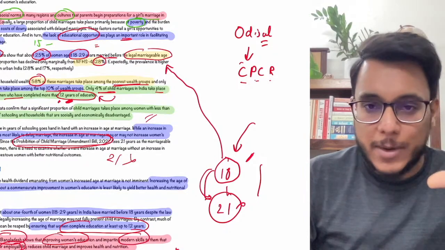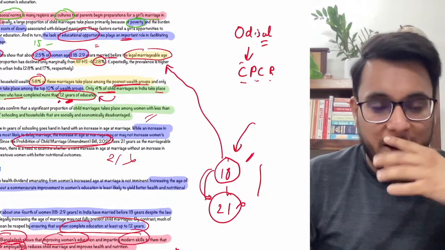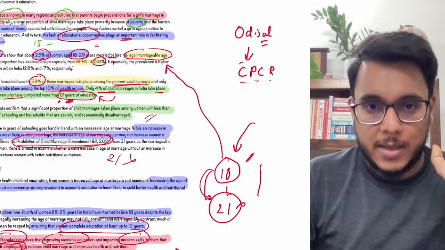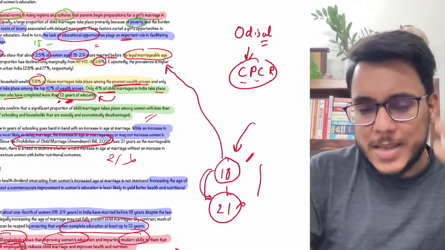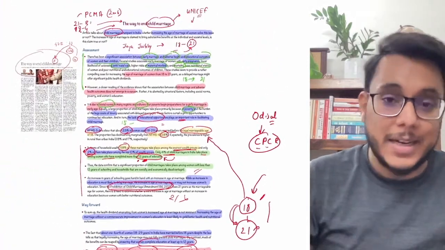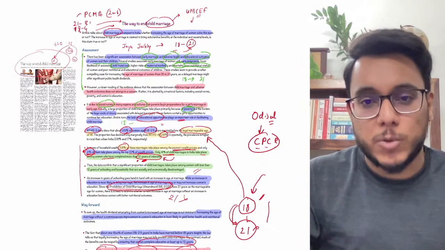I'll try to share that particular article on Telegram today, if I find it. Read that article, it is a very good article. Either it was by the CPCR or by the Commission for Women, doesn't matter. Very good suggestions are given. So that is all about this article. Now we'll move to the next article.